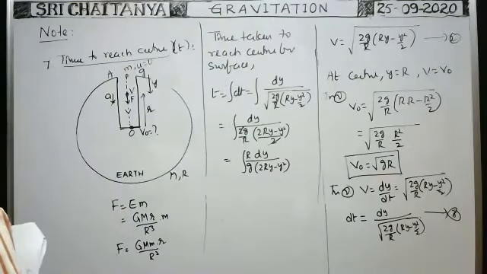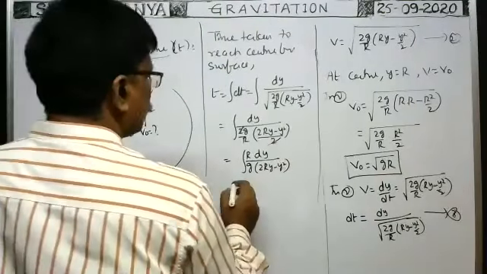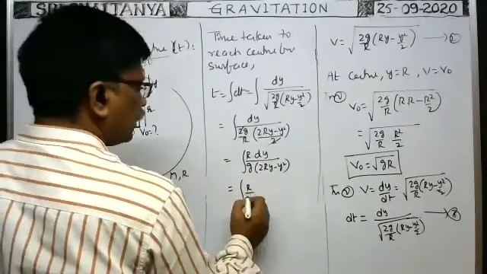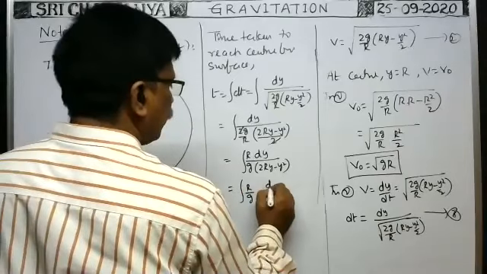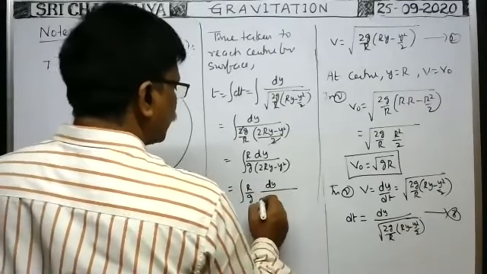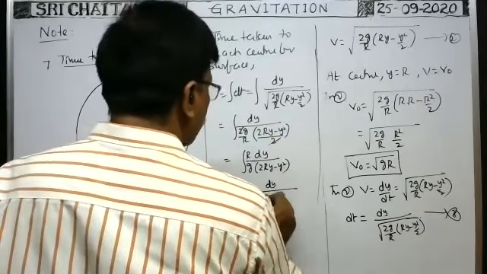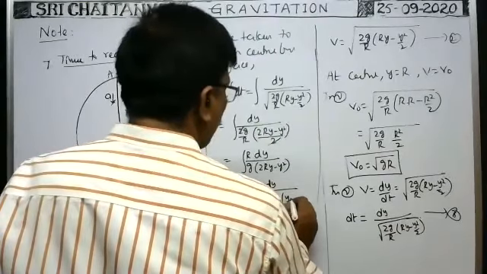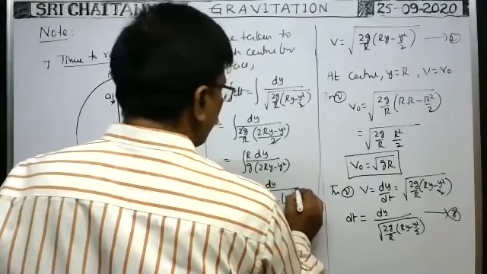Okay, now this can be written as integral R by g, later we'll substitute the limits. First you write R by g into dy by, can we write this one like this, R square minus y minus R whole square.